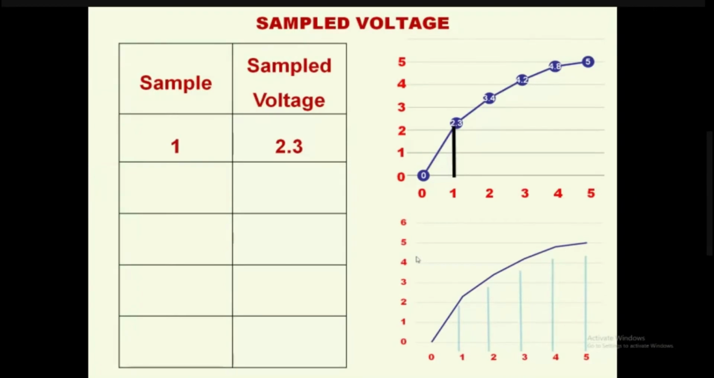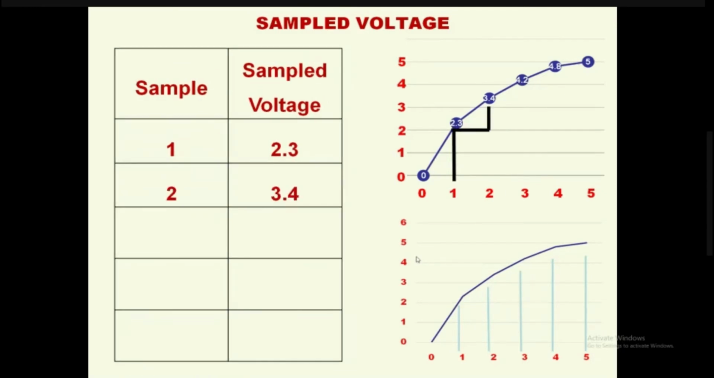So now if you look at this screen here, there is much more clarity with respect to the sample and hold circuit. The table shows that the first column is the sample number and the second column is the sampled voltage, right? The first column is the x-axis and the second column is the y-axis. Okay. So when we take the first sample, the sampled voltage is 2.3. When we take the second sample, the sampled voltage is 3.4.